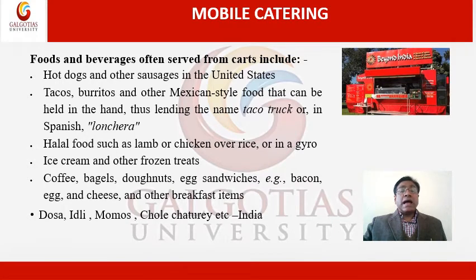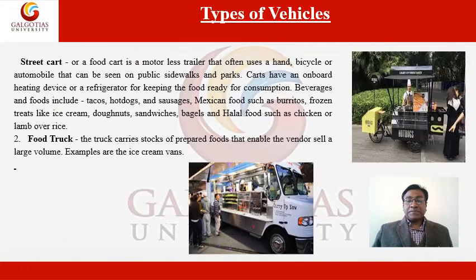Halal food such as lamb or chicken over rice or biryani, and gyro are served. Ice creams and other frozen treats, desserts, coffee, bagels, donuts, and egg sandwiches are also served. In India, we can see dosa, idli, momos, chole bhature, etc. being served from mobile catering carts.